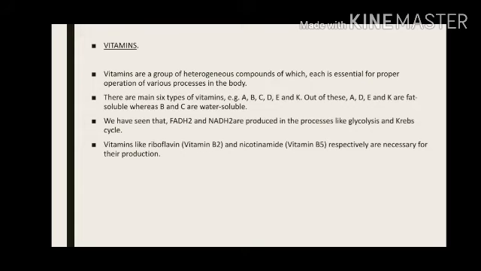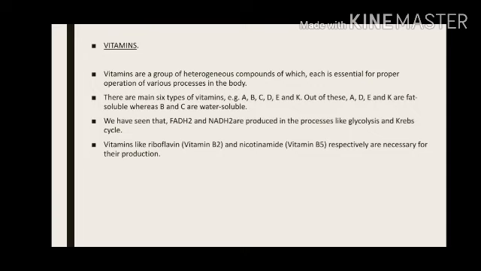There are 6 main types of vitamins: vitamin A, vitamin B, vitamin C, vitamin D, vitamin E and K. Out of these, vitamin A, D, E and K are fat soluble. That means these vitamins will be useful to our cells only when fat is available.